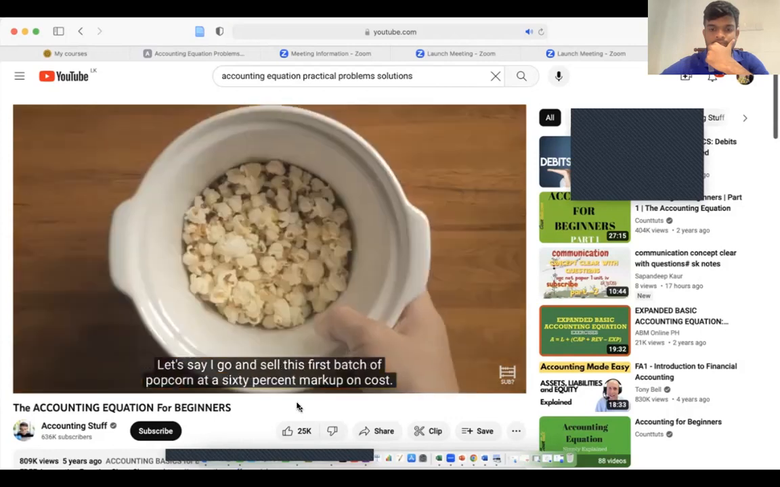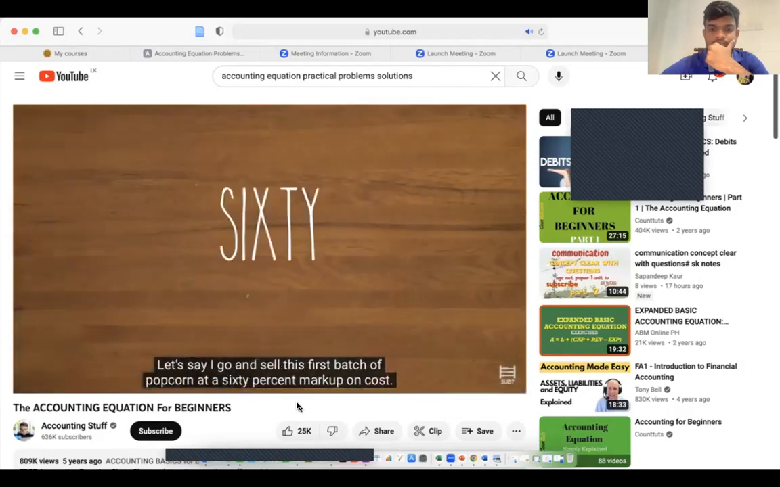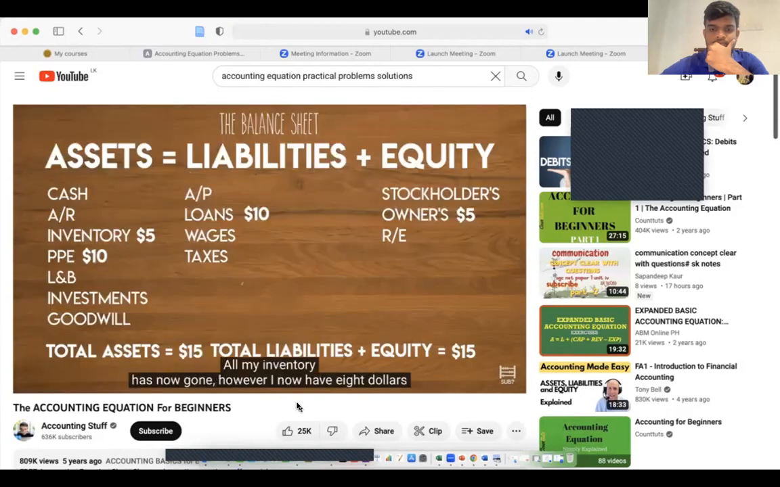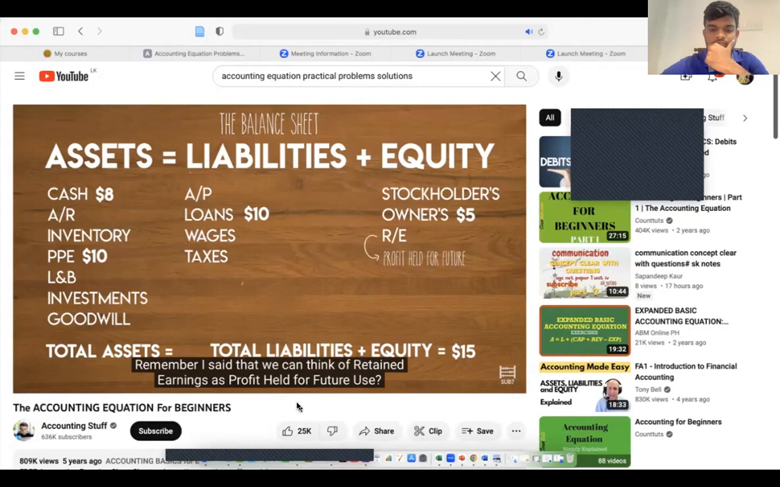Let's say I go and sell this first batch of popcorn at a 60% markup on cost. So I've made sales of $8. All my inventory has now gone. However, I now have $8 in cash and have made a small profit of $3. My profit is $3 because my sales were $8 and my corn cost me $5 to buy. 8 less 5 is $3. Remember I said that we can think of retained earnings as profit held for future use.